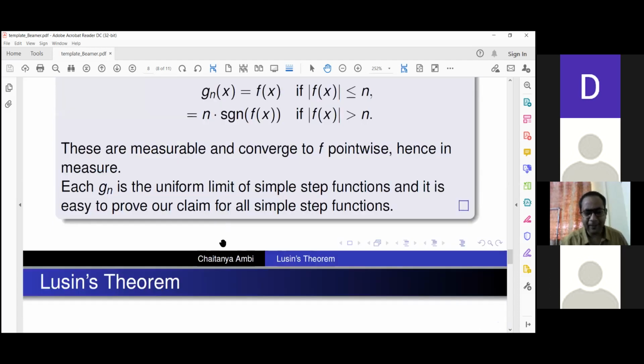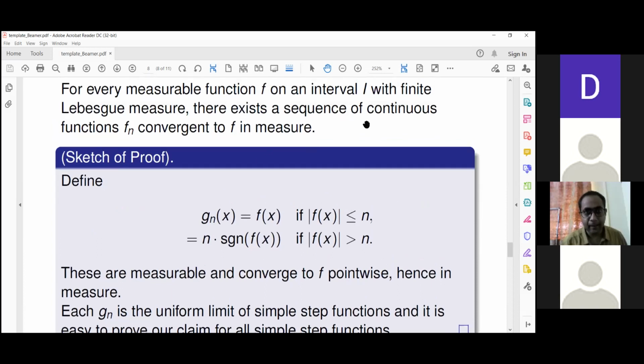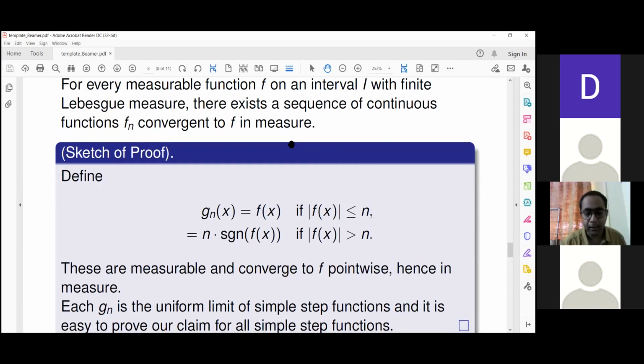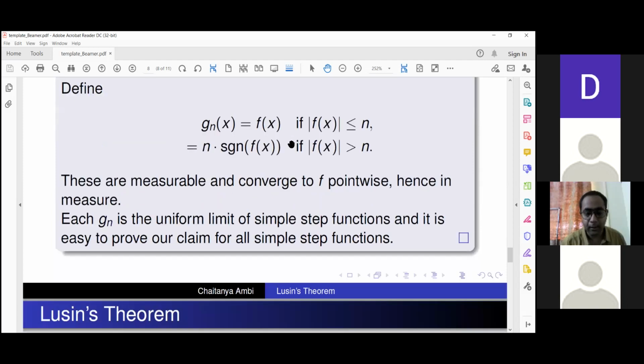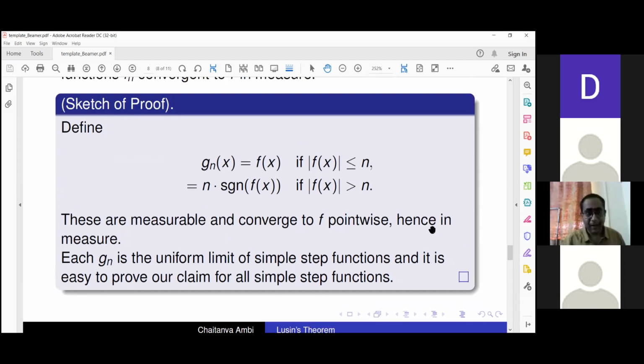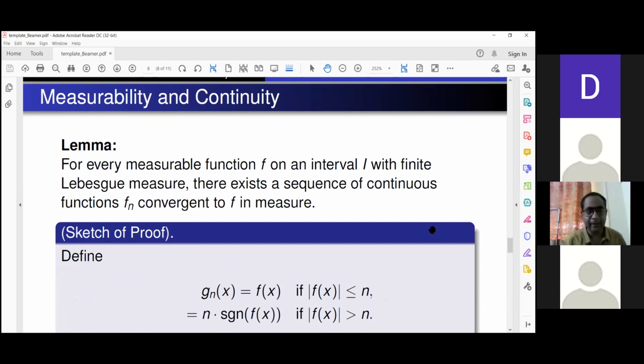And we just verify this claim that every measurable function can be approximated in measure by a sequence of continuous functions. This can be reduced to verifying it for simple step functions and uniform limits of simple step functions, to be more precise. So that will follow easily from the corresponding result for simple step functions. So given this lemma, which is going to be used, this basically sheds some light on how continuity and measurability are related.